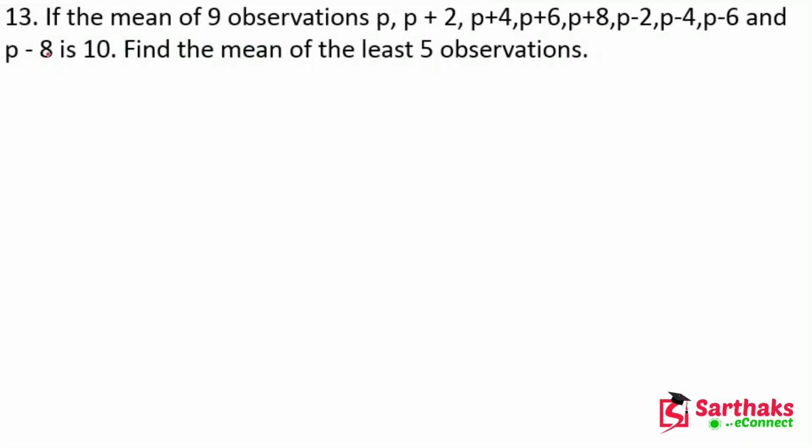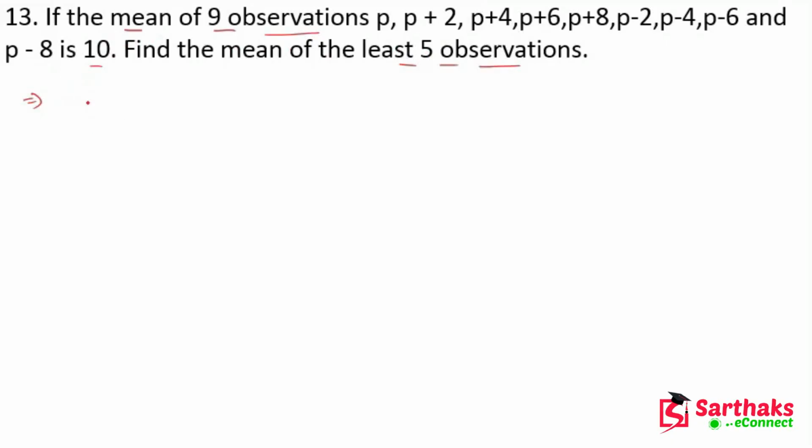So now my dear friends, the next question is: if the mean of 9 observations p plus 2, p plus 4, p plus 6, p plus 8, p, p minus 2, p minus 4, p minus 6 and p minus 8 is 10, then find the mean of the least 5 observations. First of all we have to find the value of p. Here we have the mean of 9 observations.